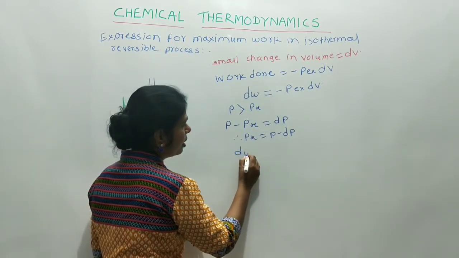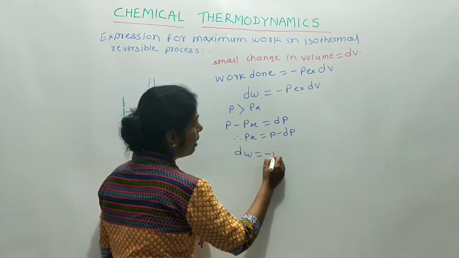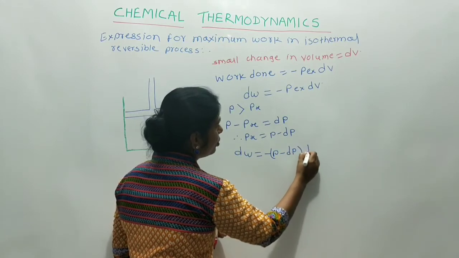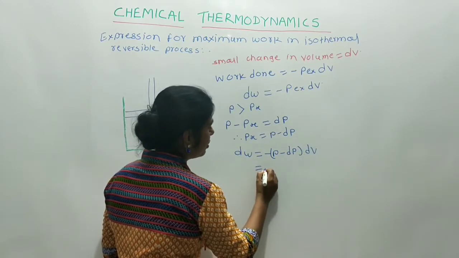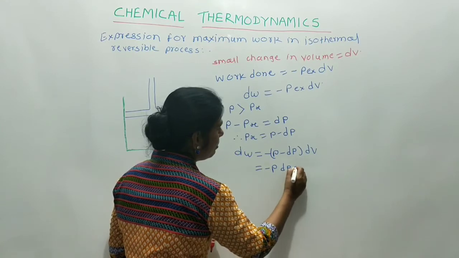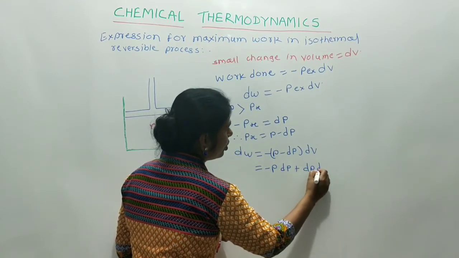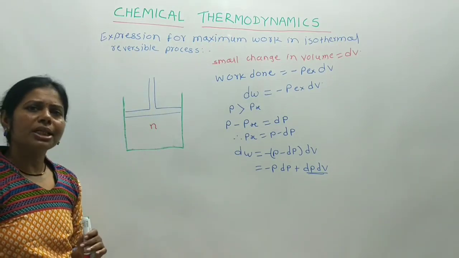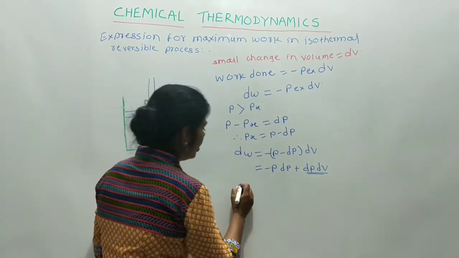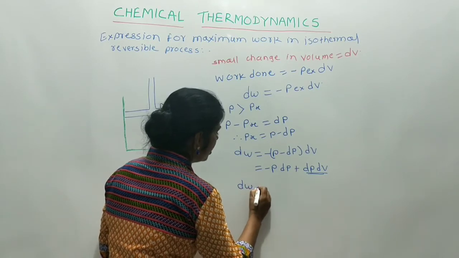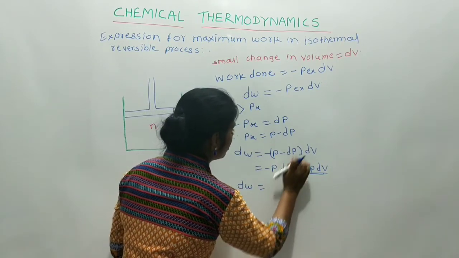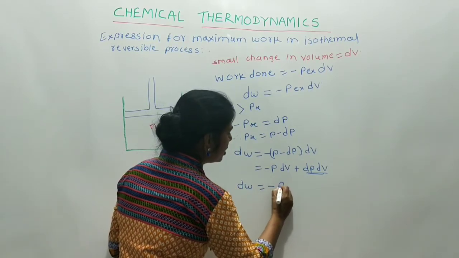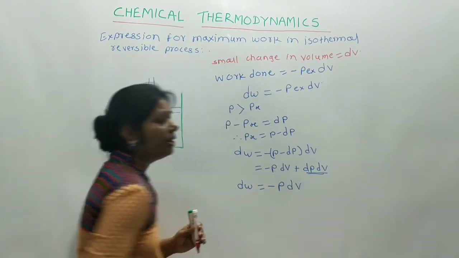Therefore, the equation becomes dW is equal to minus (P minus dP) into dV, that is minus P dV plus dP dV. But the value of dP into dV is very small and therefore neglected. And therefore the equation becomes dW is equal to minus P into dV.